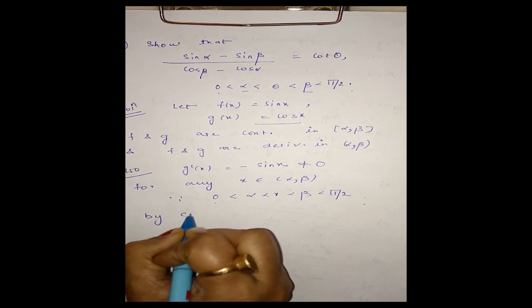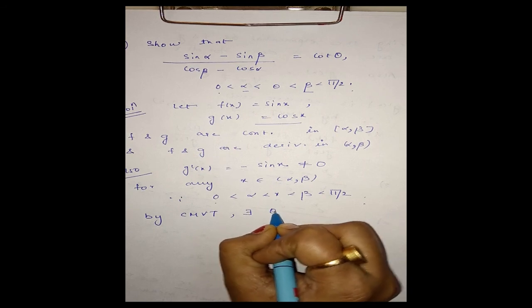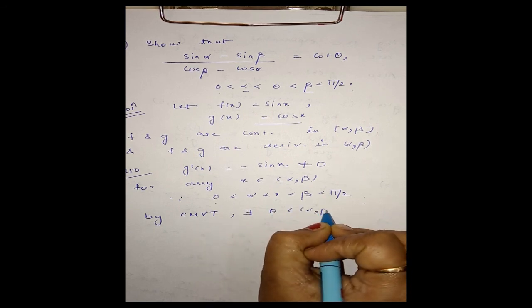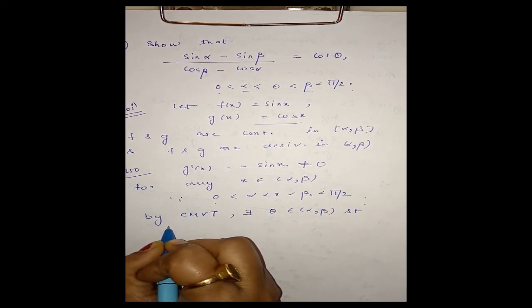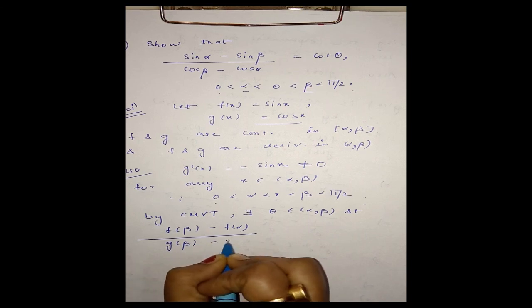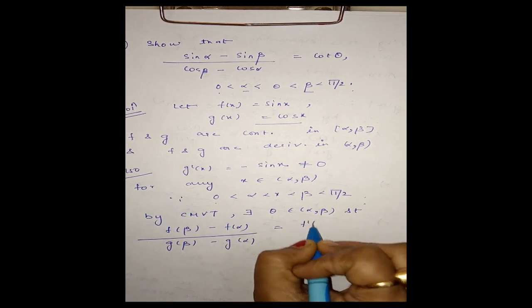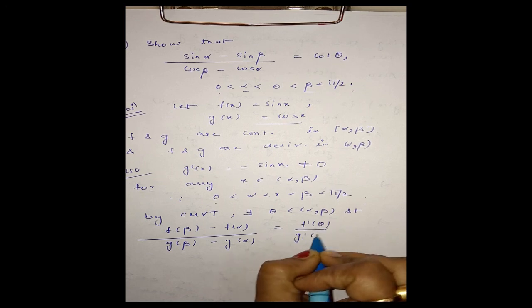Therefore, by CMVT, by Cauchy mean value theorem, there exists theta in the open interval (alpha, beta) such that f of beta minus f of alpha by g of beta minus g of alpha is equal to f dash theta by g dash theta, the Cauchy mean value theorem.